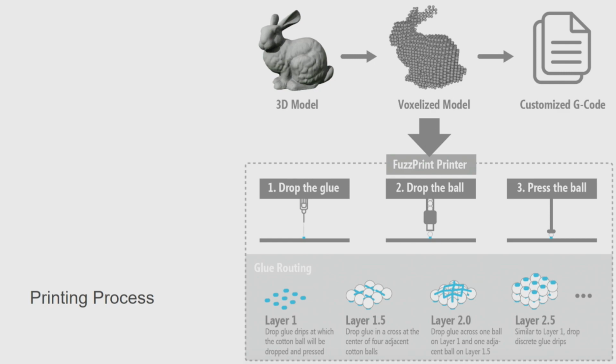And we also came up with a glue routing algorithm to tightly bind each layer of the cotton balls. And we're introducing the 1.5 layer here. So basically, between 4 adjacent cotton balls, we will drop another ball on the 1.5 layer. In that way, the whole object will be very robust and tightly connected.